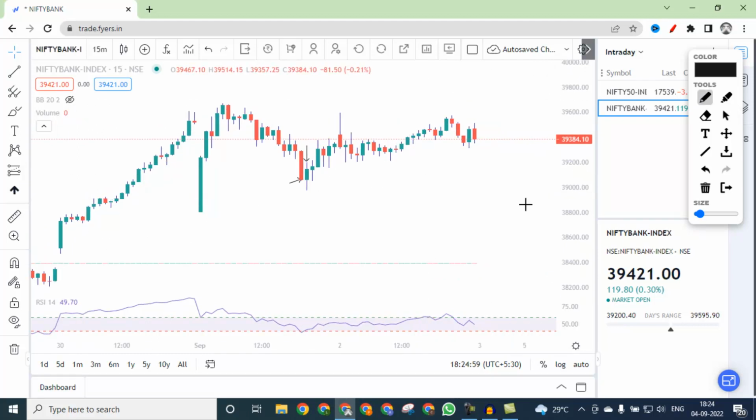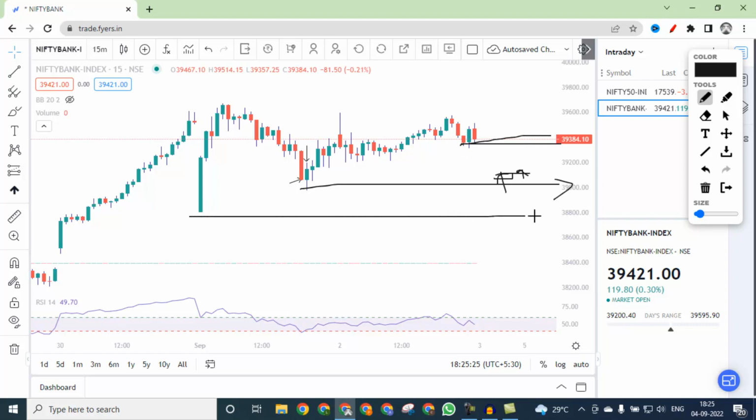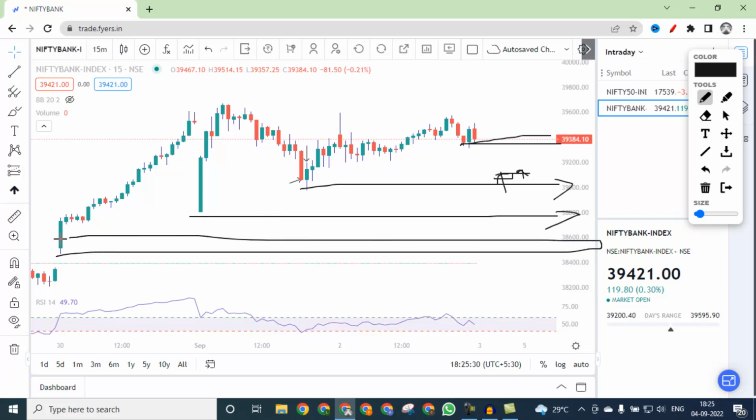And if it opens with a big gap down, that is anywhere below 39,000, and then makes a positive candle at this level, then above the high of this candle we can buy, keeping a target of 39,300 on the upside. And if the 38,800 level is broken on the downside, then we can look for 38,600 levels, but still buying will come from lower levels and selling will come from higher levels. So that is for Bank Nifty.